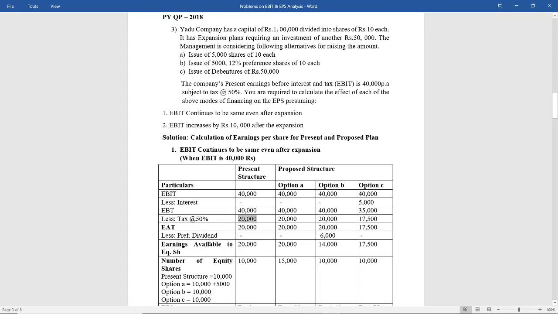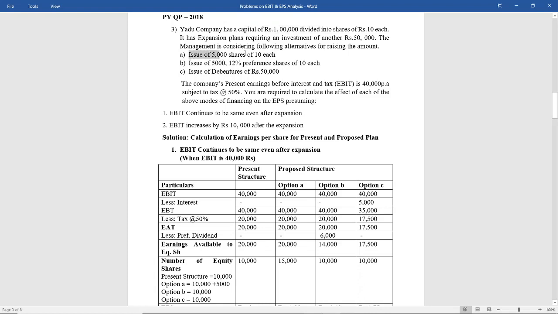Less preference dividend. Now preference dividend will be deducted only in that situation where there are preference shares. In the present they are having 1 lakh shares of 10 each. I told you, in case they are not specifying what type of shares, always assume it to be equity shares. So in present there is equity shares, no preference shares, so the question of preference dividend will not come.